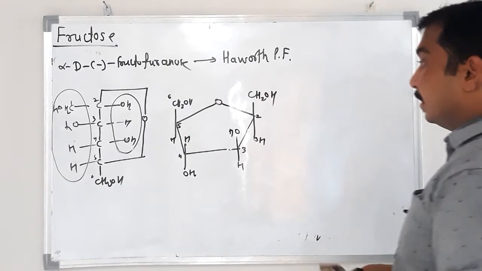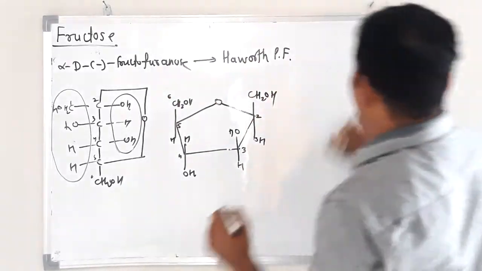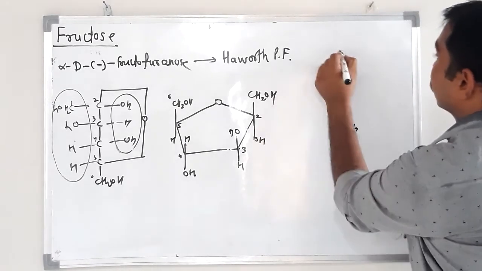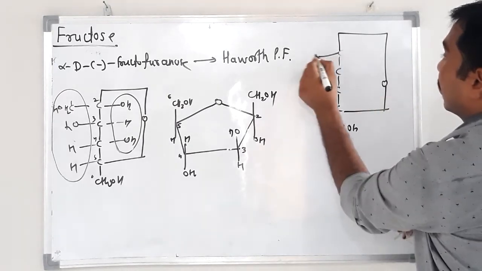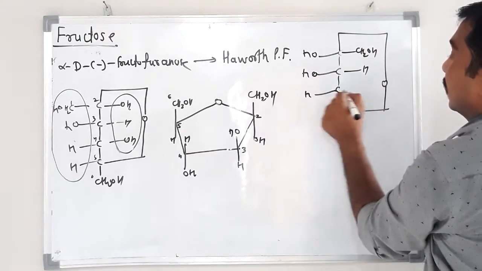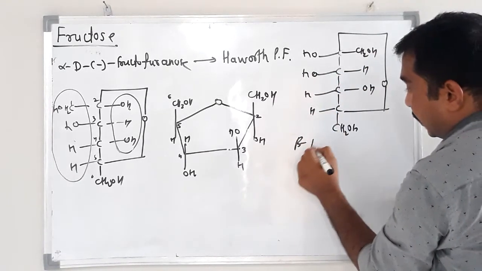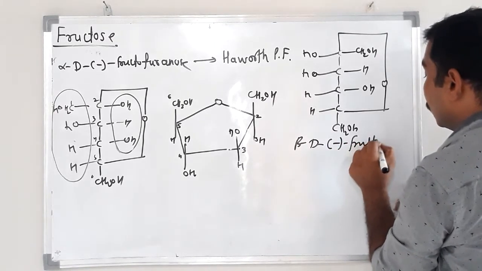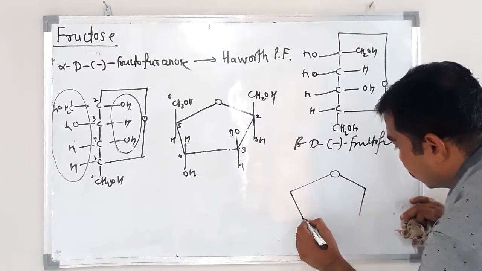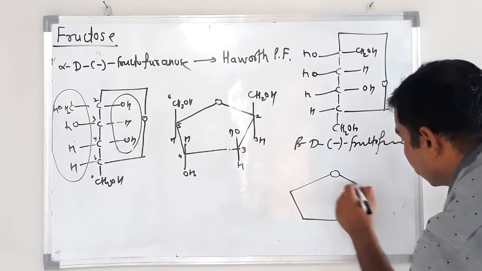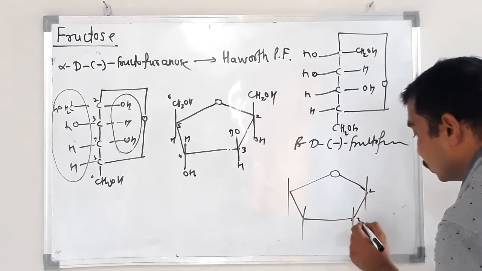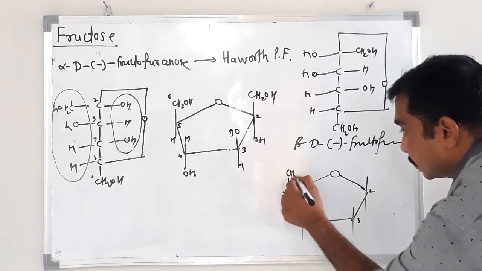Okay, similarly 1, 2, 3, 4, 5, beta D, OH, CH2OH, OH, H, H, OH, H. This is beta D negative fructofuranose. Okay, same. Consider a planar ring, carbon number 2, 3, 4, 5, 6.